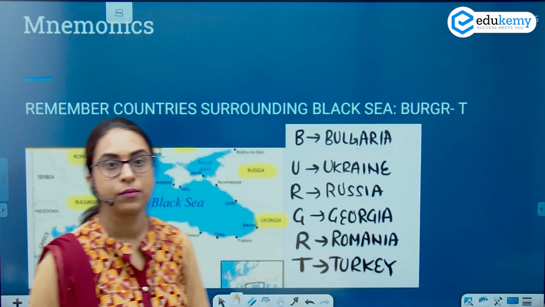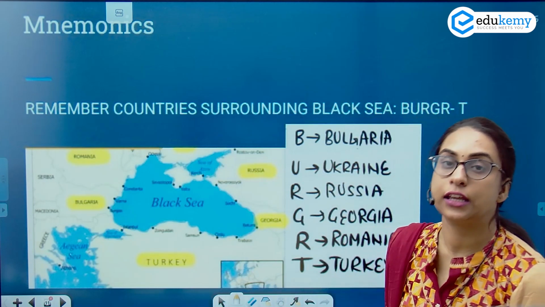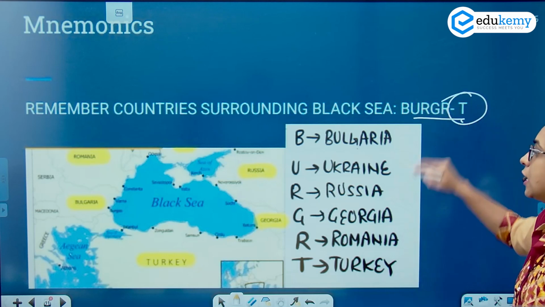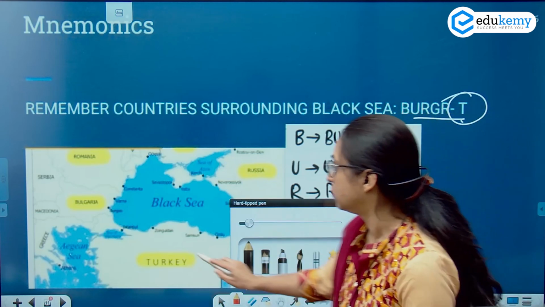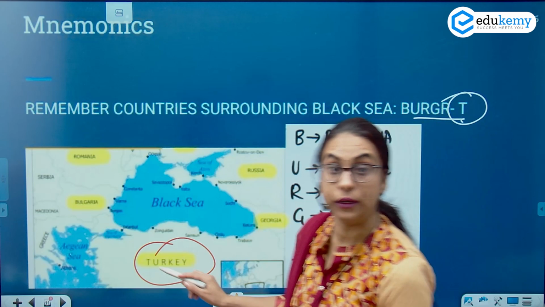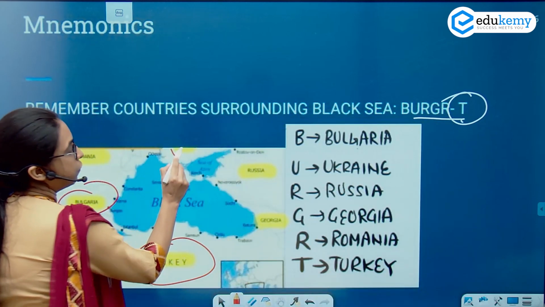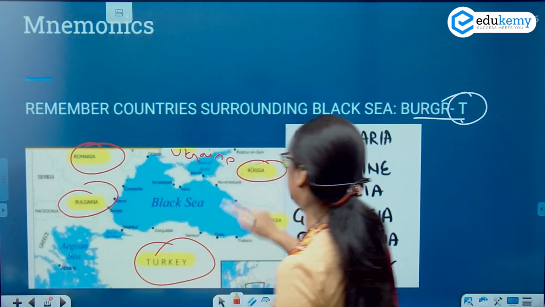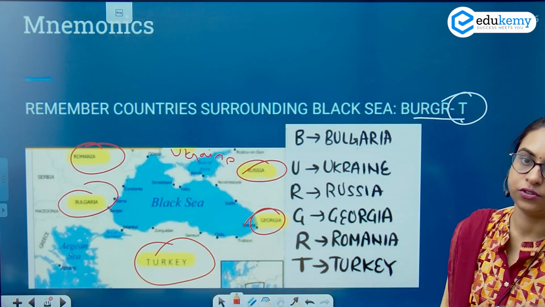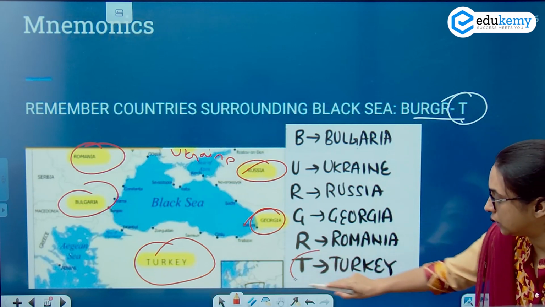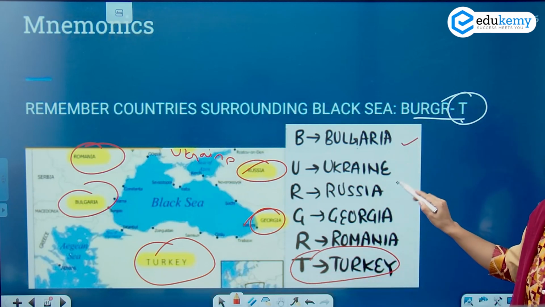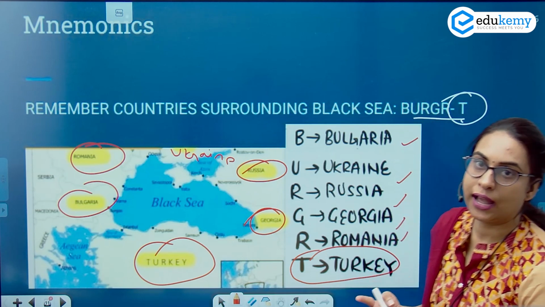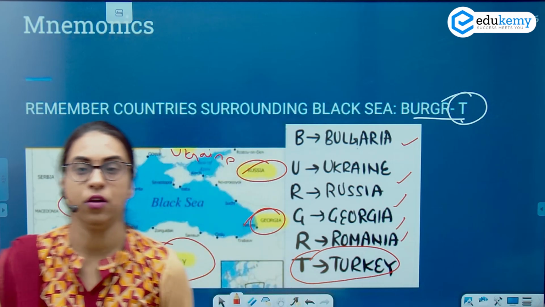If you look at the mnemonics and the image here for the Black Sea, it is black, T and burger. So T stands for Turkey, B stands for Bulgaria, U stands for Ukraine, R for Romania, R for Russia and G for Georgia. So the short form is Turkey, Bulgaria, Ukraine, Russia, Georgia and Romania. So black, T and B-U-R-G-R or burger.